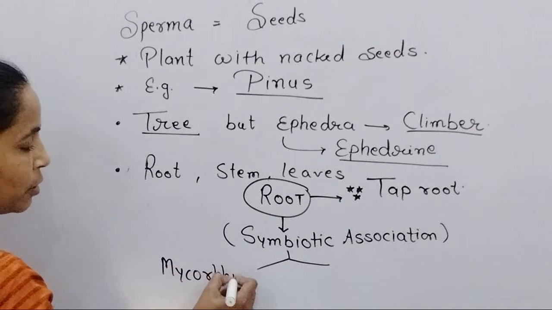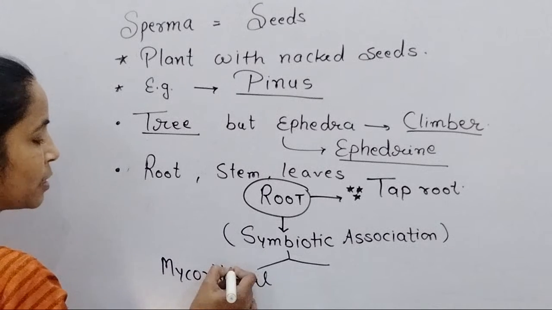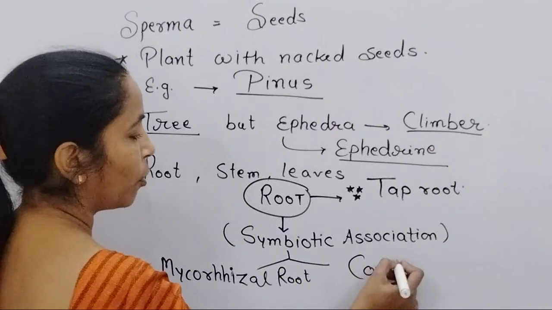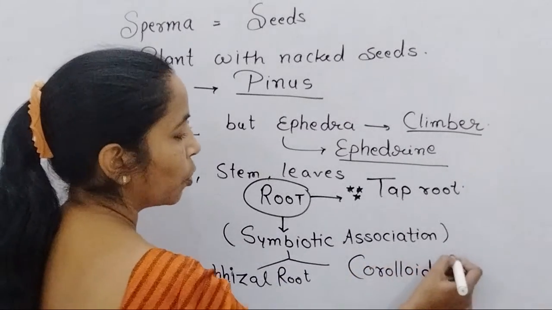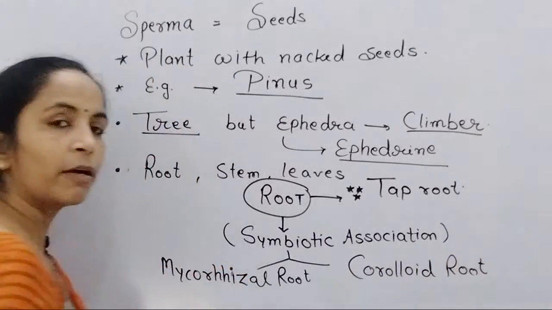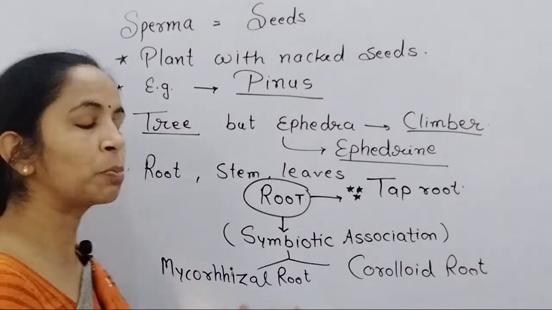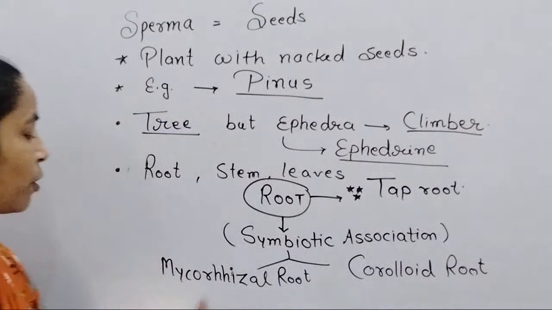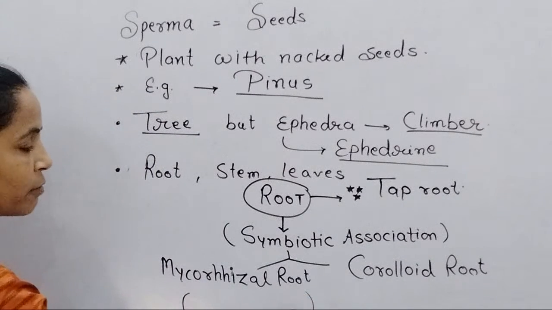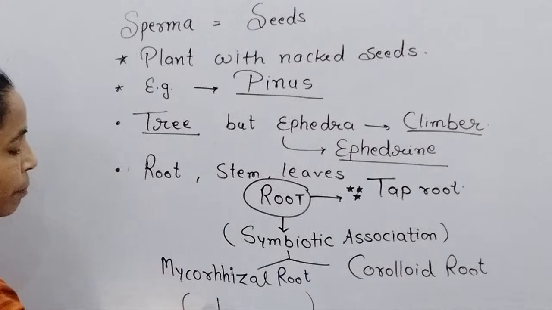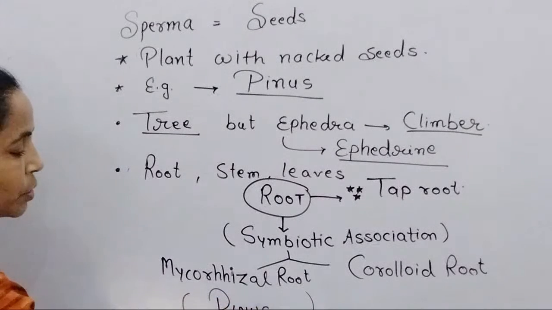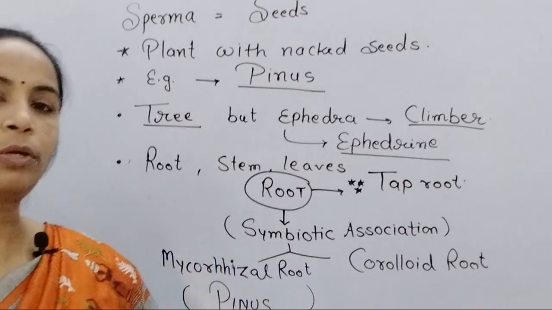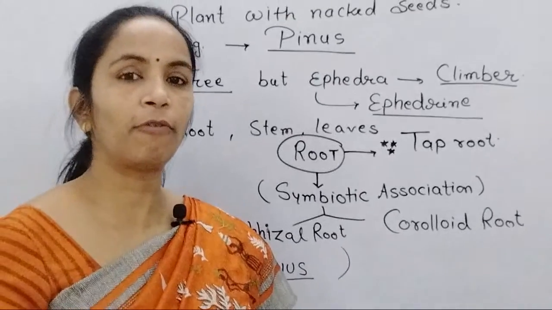So mycorrhizal root we study, or mycorrhiza commonly, and second we study the second important symbiotic association, which is coralloid root. So these two, when we come towards the examples, in which gymnosperm do we find mycorrhiza and in which gymnosperm do we find coralloid root. Mycorrhizal roots you remember, mycorrhizal roots are predominantly present in pinus.